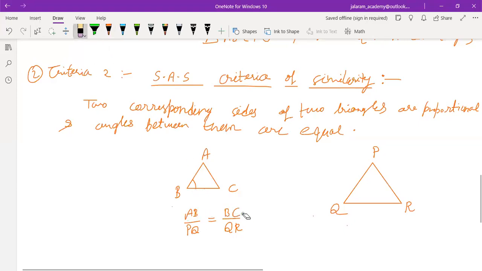And angle between side PQ and QR is angle PQR.